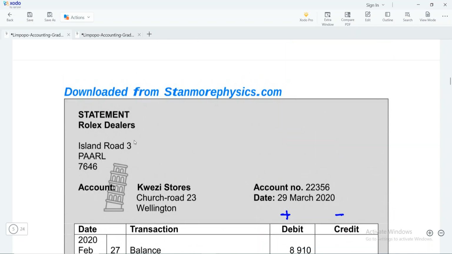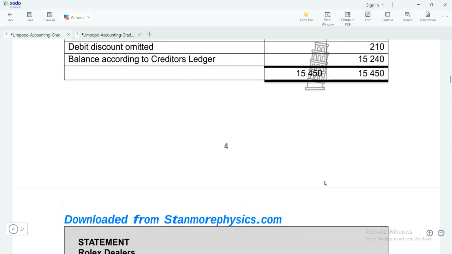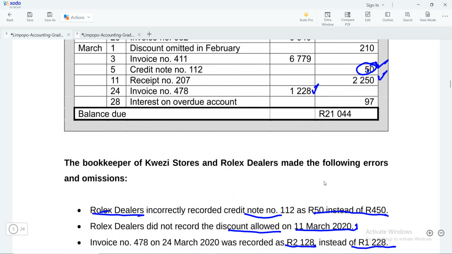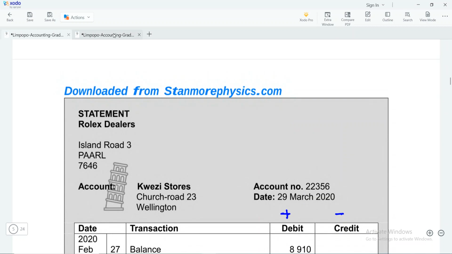And if you look at this, you will see invoice number 12668. Remember, this one was also dealt with. So if you check invoice number 1268, is this one, there's 490 here. Okay, so we need to deduct it. Whenever we deduct it, we will deduct it on the debit side, because the error was done by us. And if you look at this, it's not here. Okay, so we're going to do that.